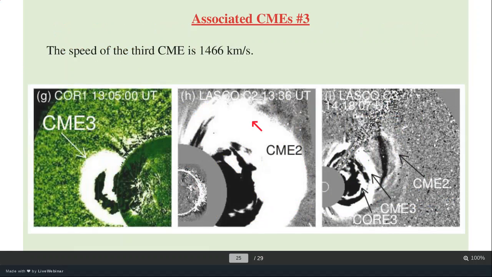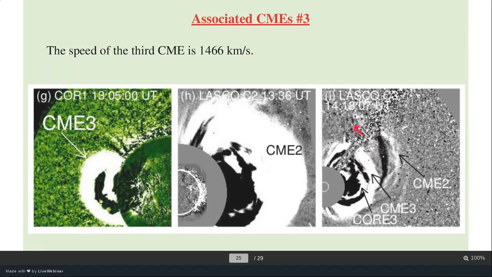Let's see the CME images. Again, the coronagraphic images: the core one is very low in the coronal heights, LASCO C2 is a little higher, and LASCO C3 is at a slightly larger height. We can see some eruption again at 13 UT, which is 4-5 hours after the second eruption. Here we can see the structure. It is a very complex CME structure. This structure is associated with the second CME, and the coming one is from the third CME. So here the two CMEs are going to interact as well. An interacting CME example is also there.